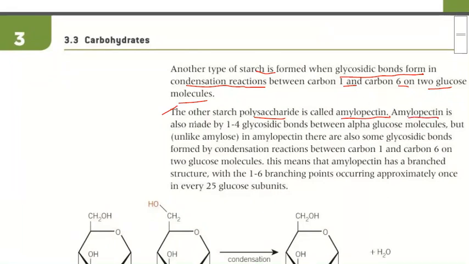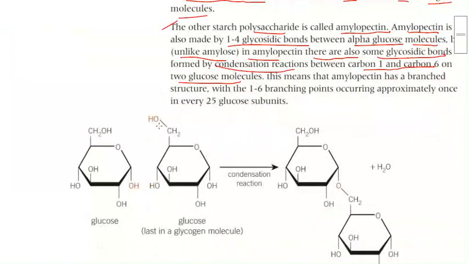Now, amylopectin is made up of 1,4-glycosidic bonds between alpha glucose molecules, but unlike amylose, in amylopectin there are also some glycosidic bonds from the condensation reaction of the first and the sixth carbon on two glucose molecules. Now see, actually what should be there? This is first and this is fourth. The reaction should be something like this. Clear? But the reaction happens between this and this.